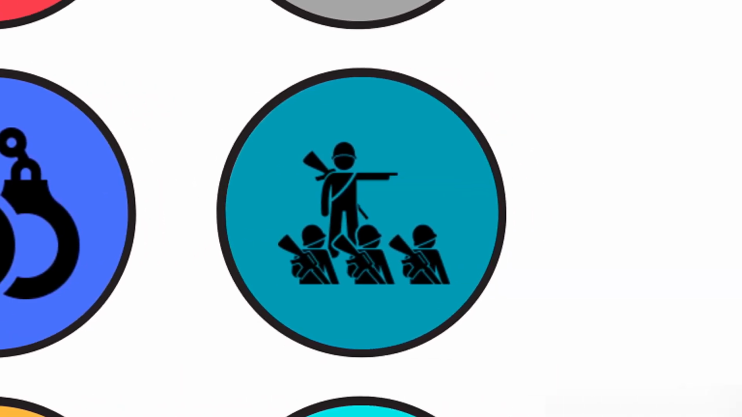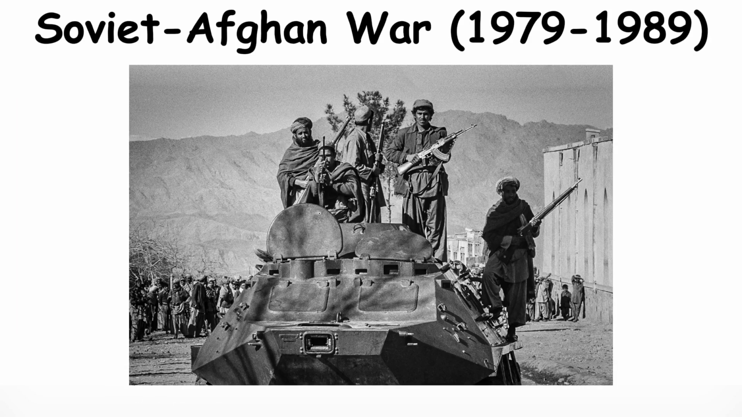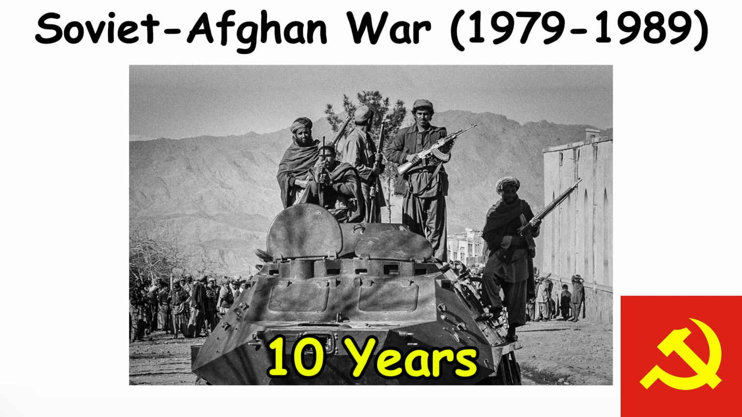The Soviet-Afghan War. The Soviet-Afghan War started in 1979 when the Soviet Union invaded Afghanistan. They faced strong resistance from Afghan fighters, supported by the US. The war dragged on for 10 years, weakening the Soviet Union and contributing to its eventual collapse.